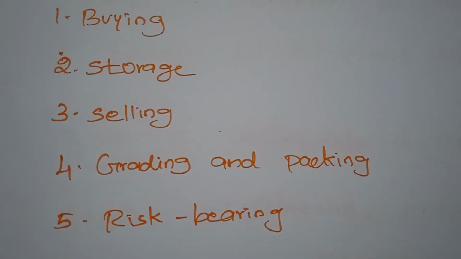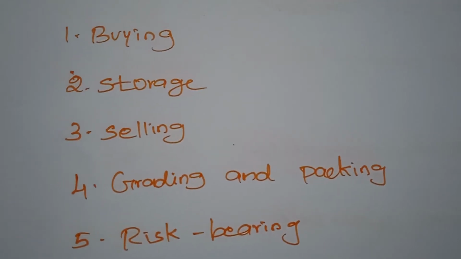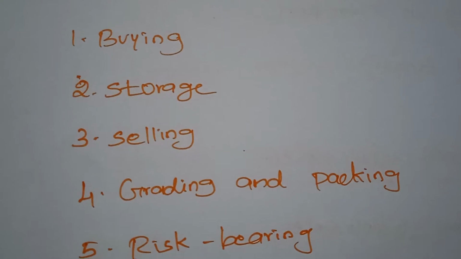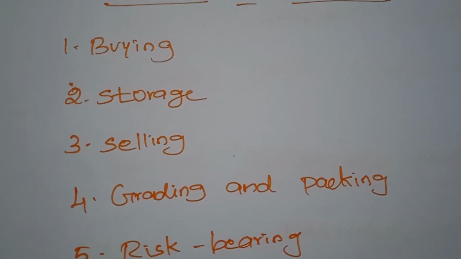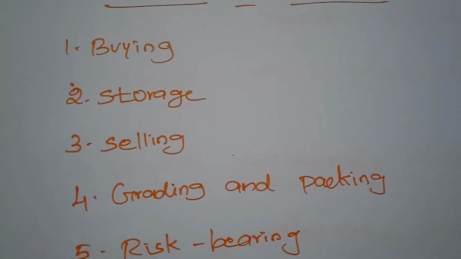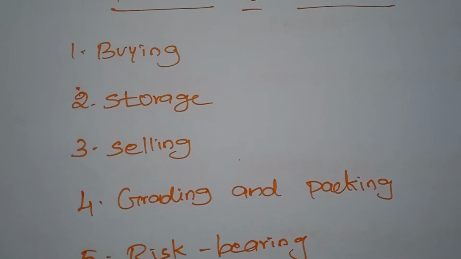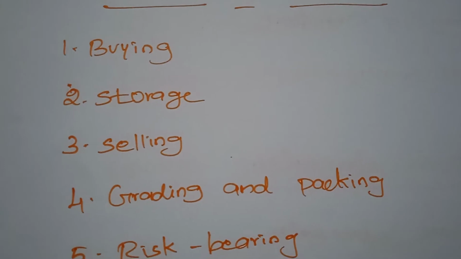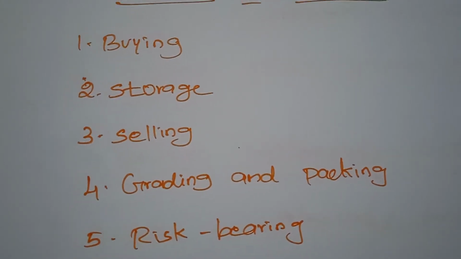So he has to adopt efficient methods of selling his goods. Then only will his sales turnover increase.